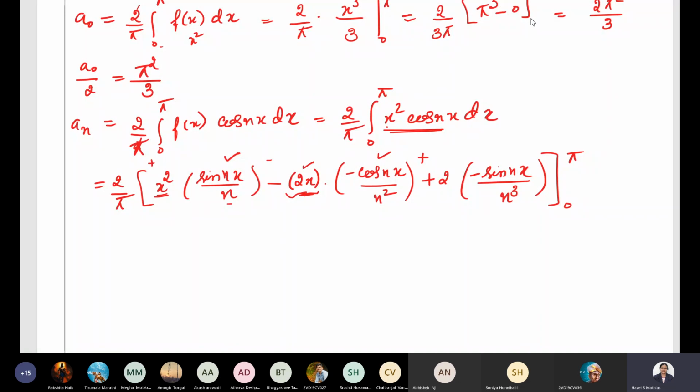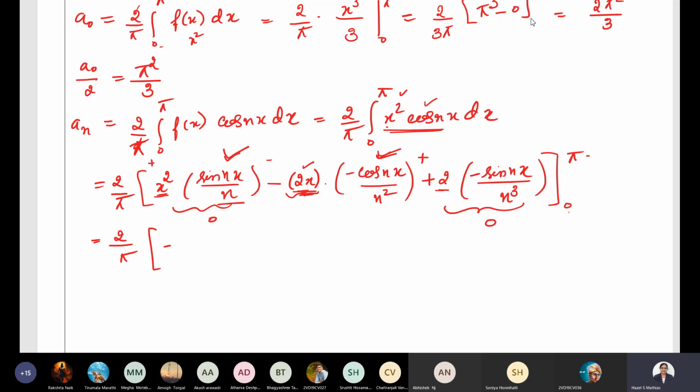Now check what happens. What I have done: first term, x square into integration of cos nx, that is sin nx by n, minus differentiate x square, it is 2x, integrate sin nx by n, we get minus cos nx by n square. Now positive term, differentiation of 2x, it is 2 into, again integrate this, so minus sin nx by n cube. You cannot write the fourth term because differentiation of 2 will become 0. Now which term will remain, you tell me. See, limits are 0 to pi, so this term is going to be 0 and the last term is also going to be 0. So what do we get over here?